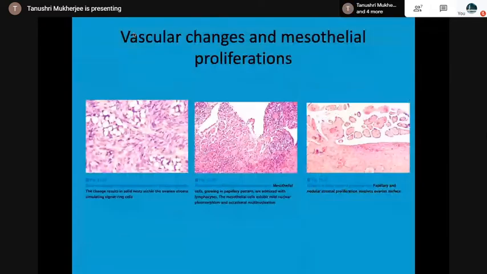Then some vascular changes and mesothelial proliferations can occur, so you should be able to recognize that, like vascular change with glands, so you should not confuse it with signet ring cells. Then the mesothelial proliferation on the ovarian surface and ovarian surface stromal proliferation.